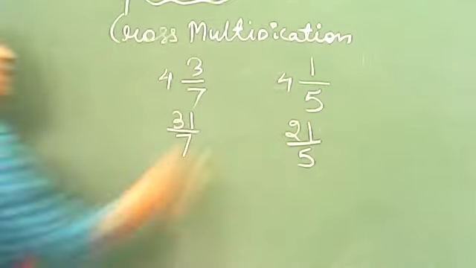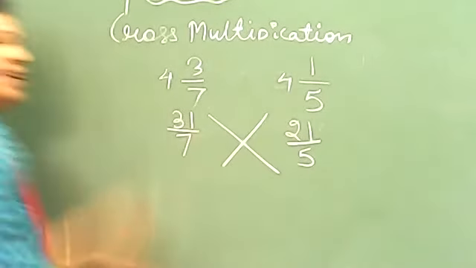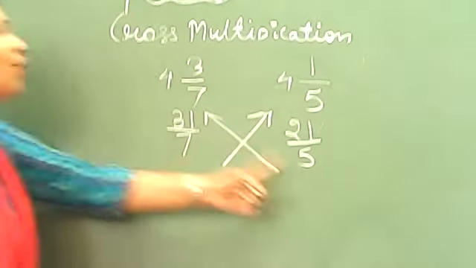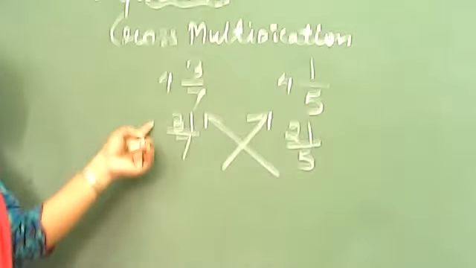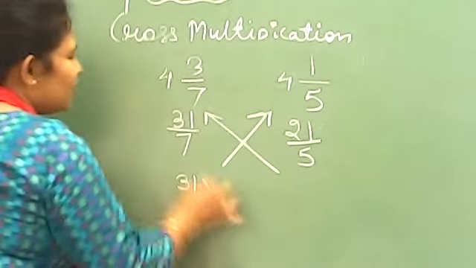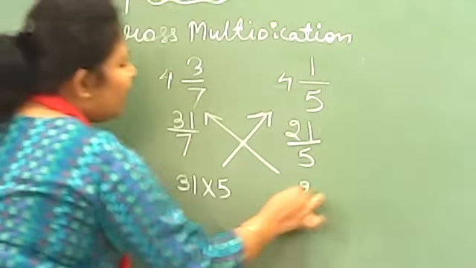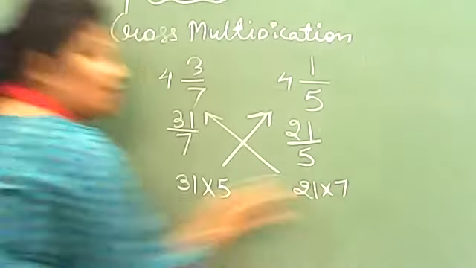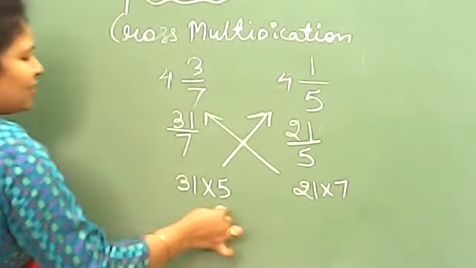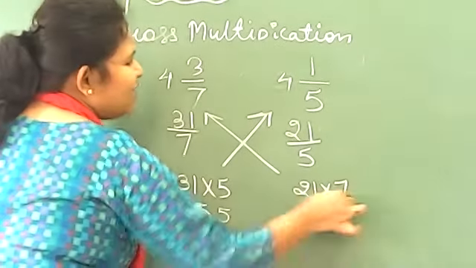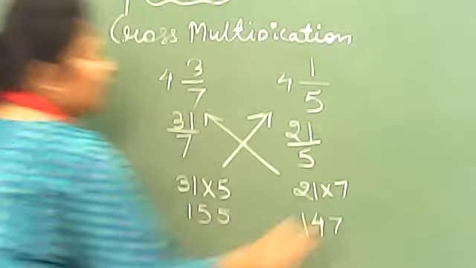What is the next process? Put the cross. Second process, put the heads. ठीक है? अब देखो 5 जा रहा है कहाँ पर? 31 के पास. 31 into 5. 7 किसके पास जा रहा है? 21 into 7. Let's multiply. 5 ones are 5, 5 threes are 15. 7 ones are 7, 7 threes are 21.